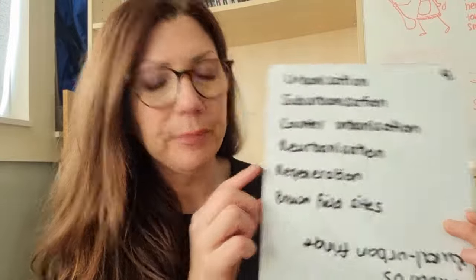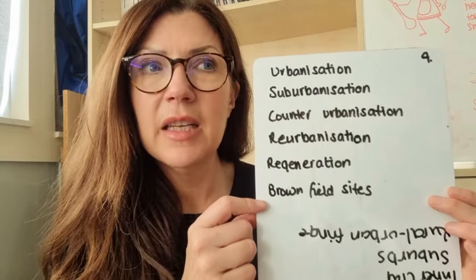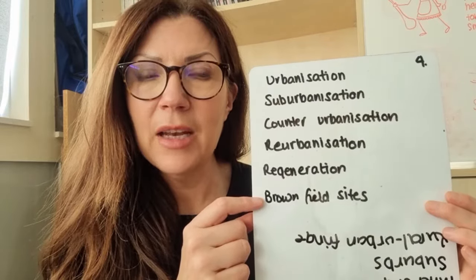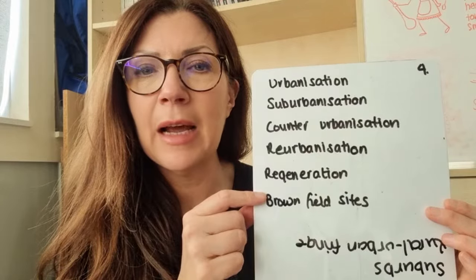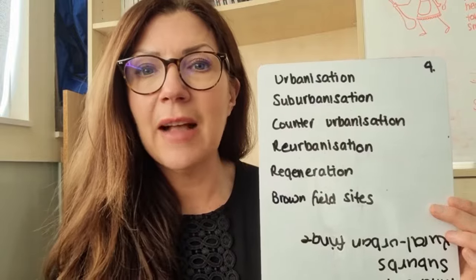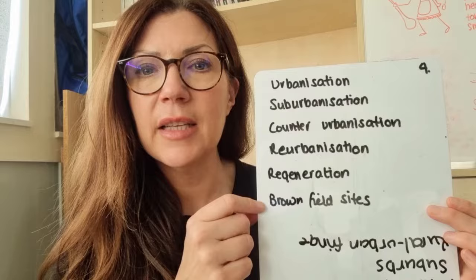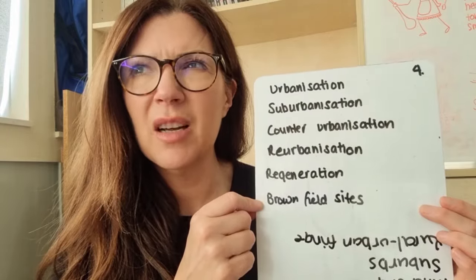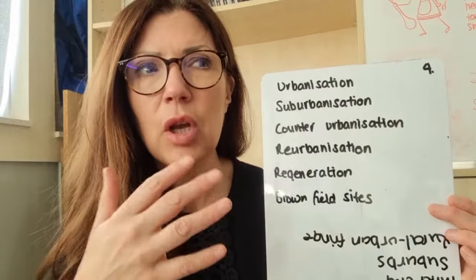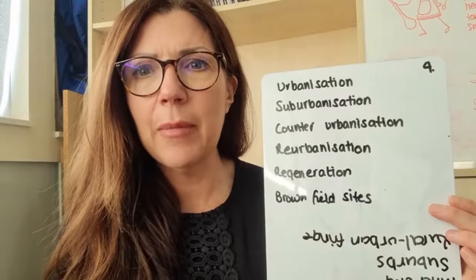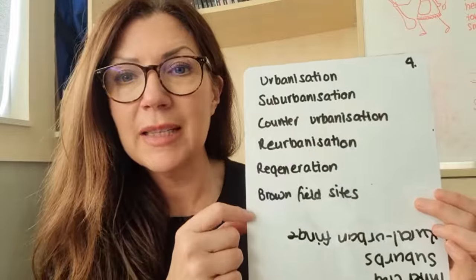And then finally, we've got brownfield sites. A brownfield site is where we've had development before, and then we get redevelopment. Canary Wharf is a good example of this. The docks closed down, brownfield site, the LDDC came in and rebuilt Canary Wharf on a brownfield site. It's often more environmentally friendly sometimes because you're not using a greenfield site, but it can be really expensive because you have to redo and undo what's happened there in the first place. So they're all our key terms connected to urbanisation.